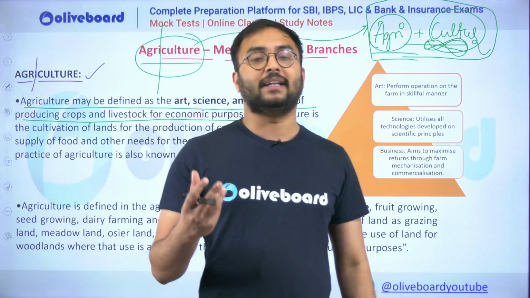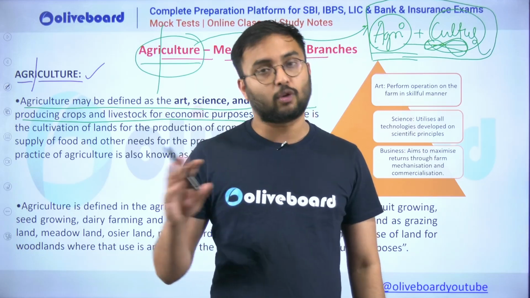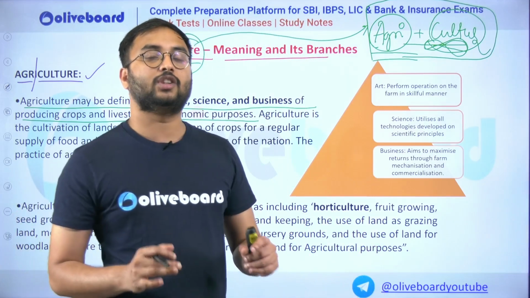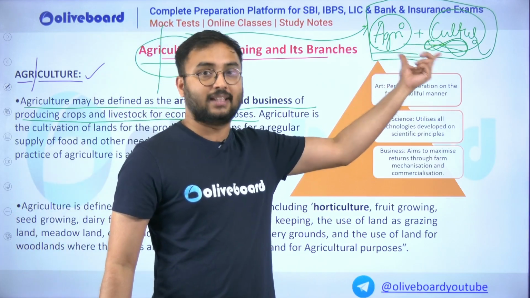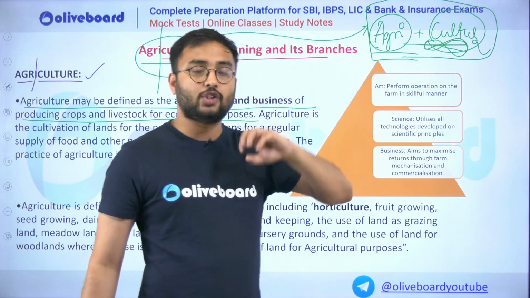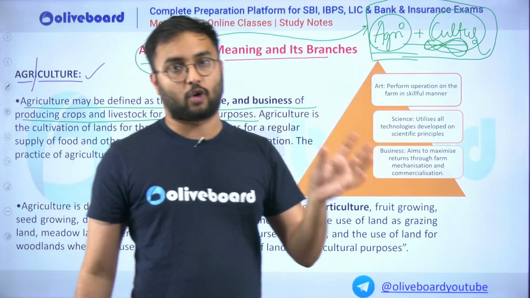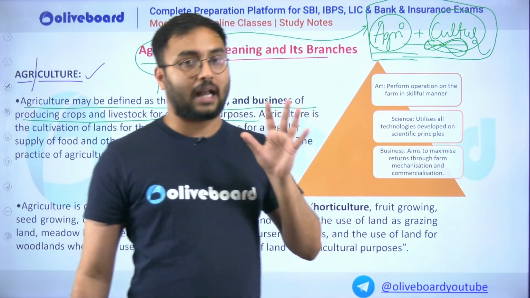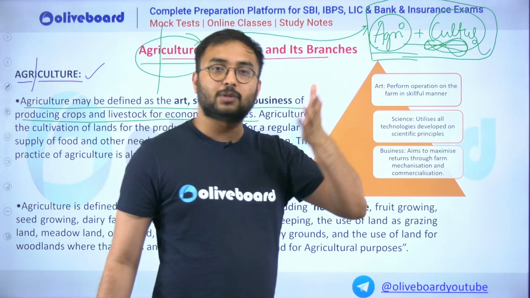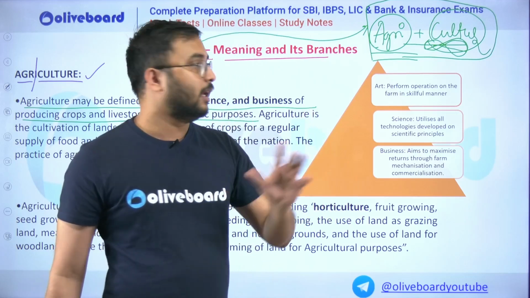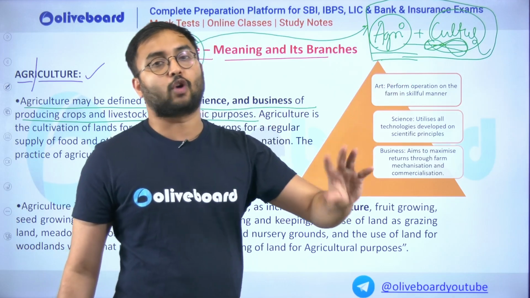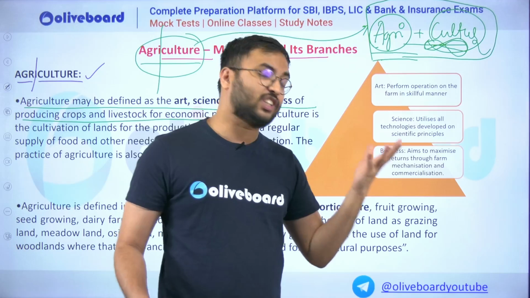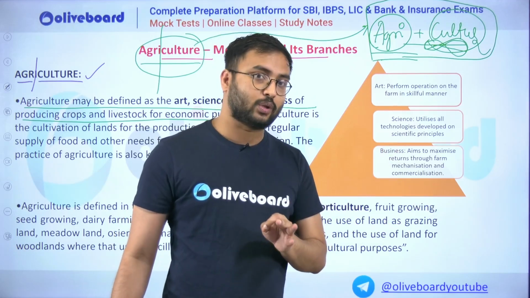Occupation, when we try to define it, is nothing but an economic activity done for livelihood, that's it. But agriculture is something more than that. And why am I telling you? Because the word itself also tells this. Agriculture is not just the cultivation of crops. See, it is very simple. If the word agriculture only meant cultivating crops or plantation in the field, they would have called it just plantation. But it is not so, right?